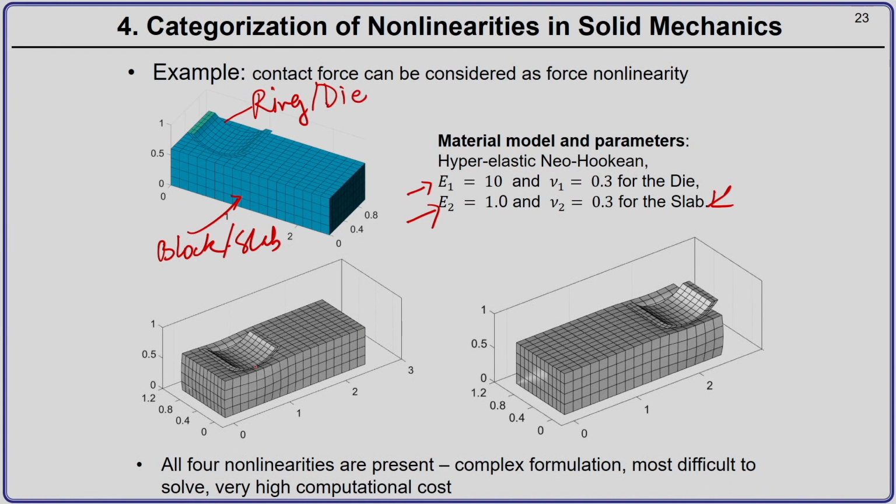Okay. So, in the first simulation here, the die is pushed against the slab, and you can see really appreciable change in the deformation of the lower slab. Okay. The slab deforms a lot, and as you can see the contact boundary changes.